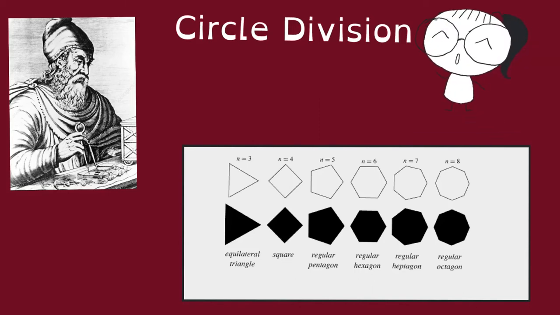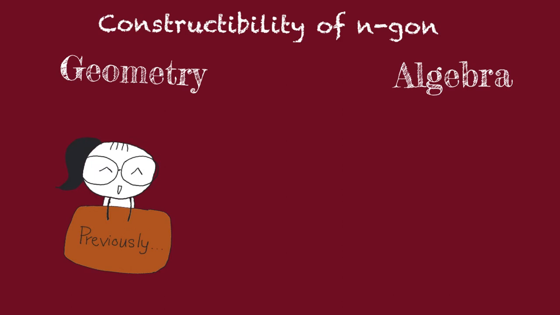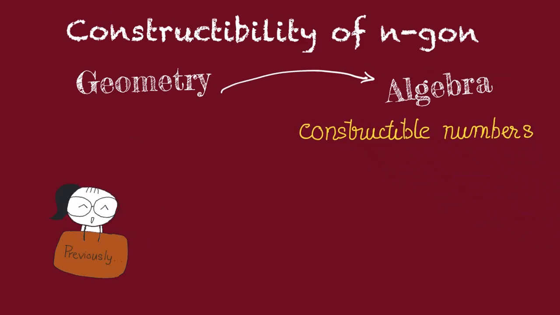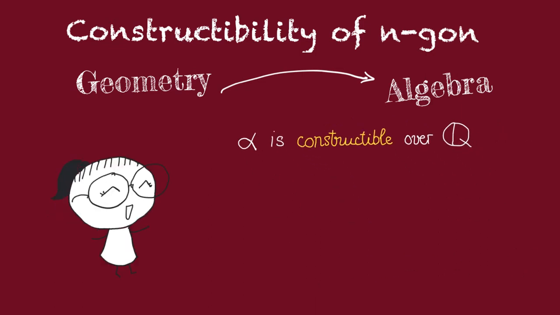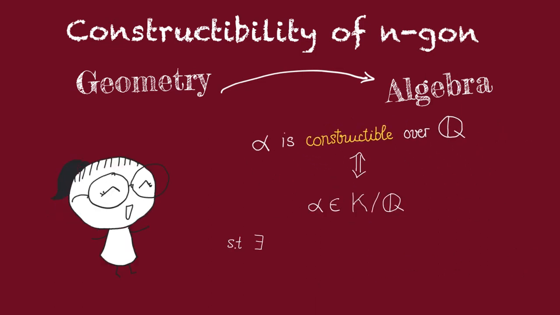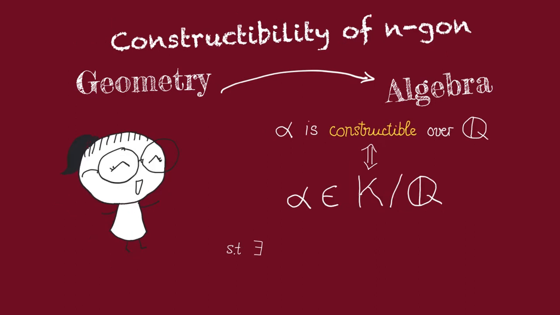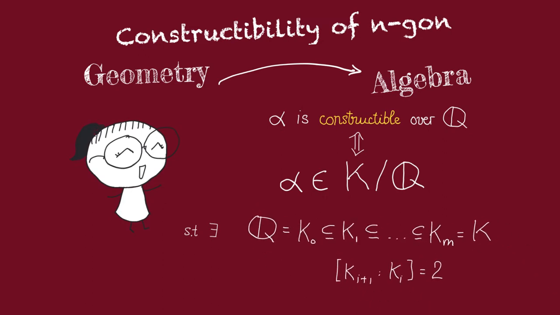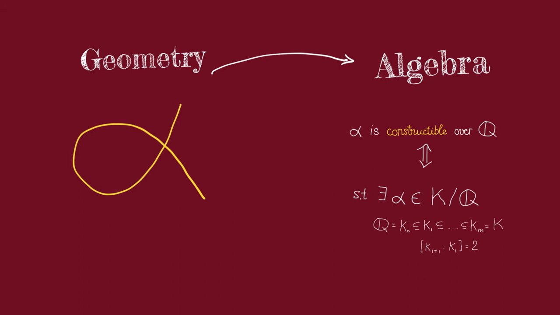Let's continue our story about the constructibility of the n-gon. Previously, we have linked this geometric problem to algebra by defining constructible numbers. Then we even gave a criterion for constructibility, namely alpha is constructible over Q if and only if it lies inside some extension K of Q, for which there exists a chain of quadratic subextensions. So that's the algebraic formulation of the constructibility of a distance alpha.